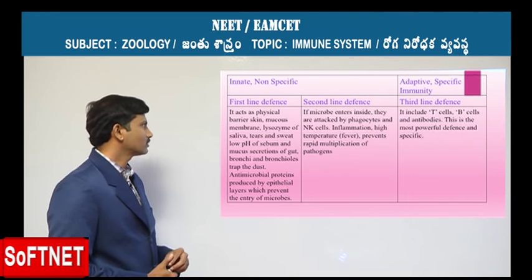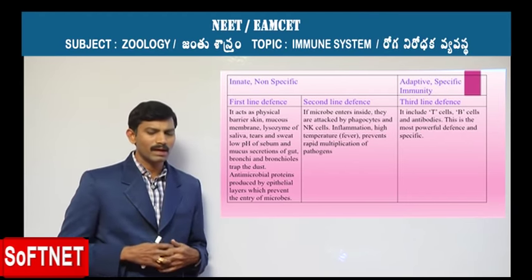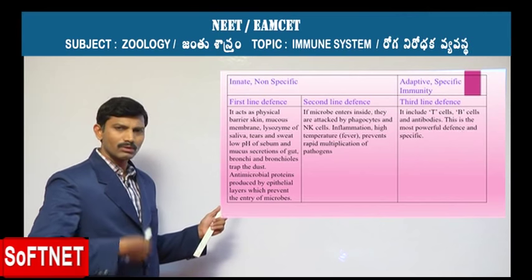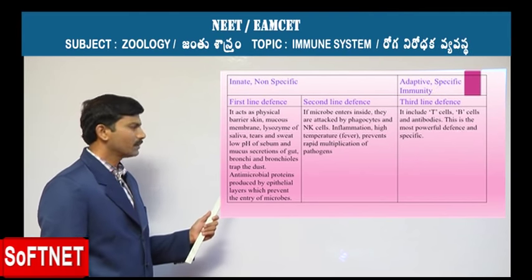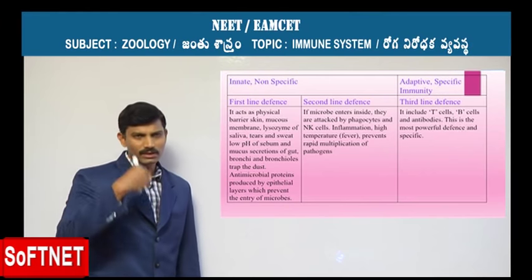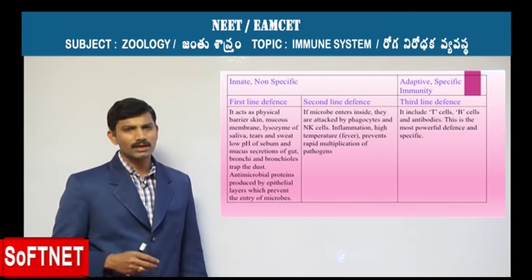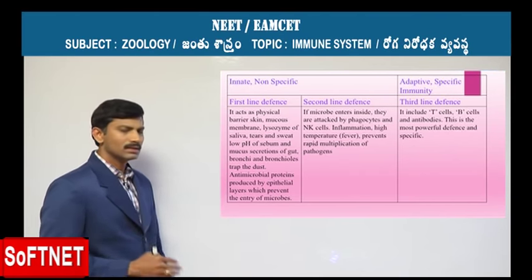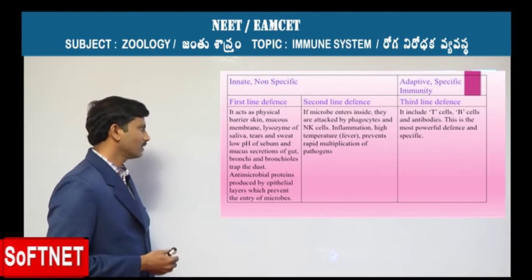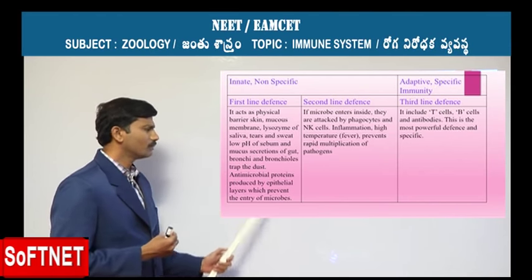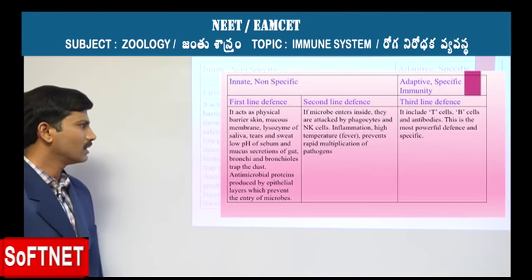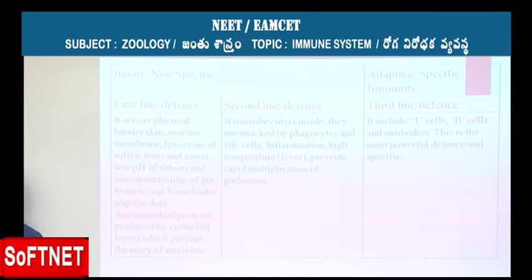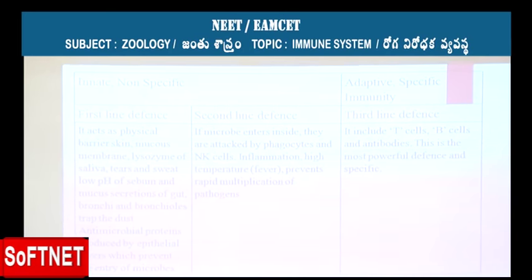The first line defense is offered by the physical barriers present in our body. The first one is of course the skin. Another is the mucous membrane present in the gastrointestinal tract, respiratory tract and urinogenital tract. Another is the lysozyme present in tears, saliva and sweat, the low pH of the sebum secreted from the sebaceous glands, and the mucus secretions of the gut, bronchi and bronchioles, which are responsible for trapping dust, microbes and infectious agents.